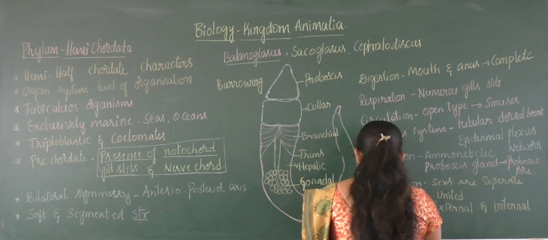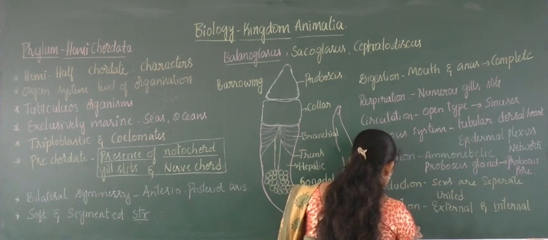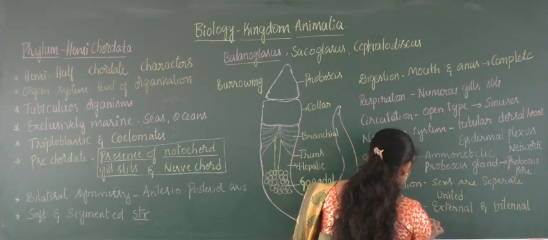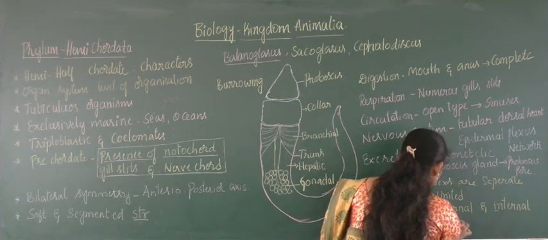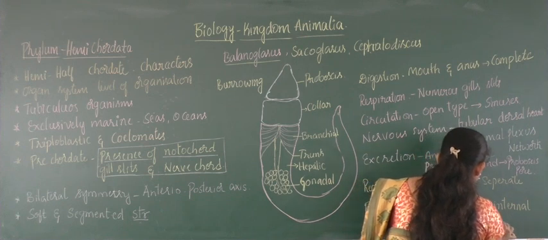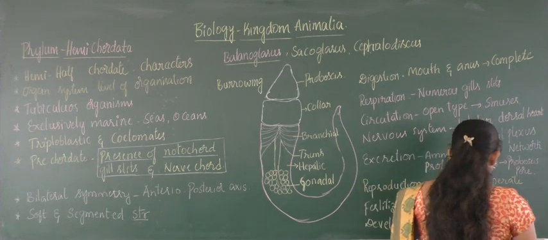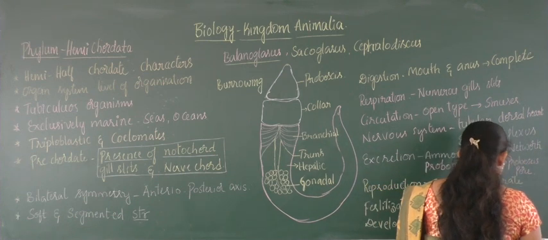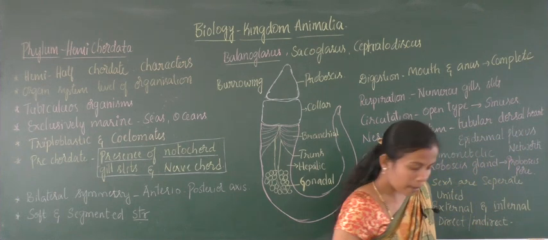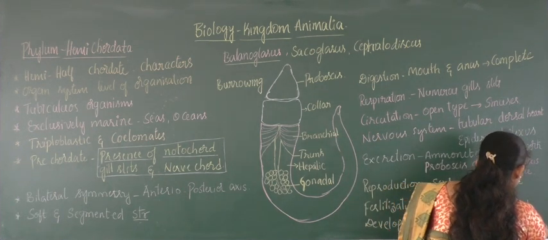Here they exhibit both direct and indirect development. Development is by either the direct or the indirect method. If it has the indirect method of development, they contain Tornaria as a larval stage, which is the larval stage, Tornaria.